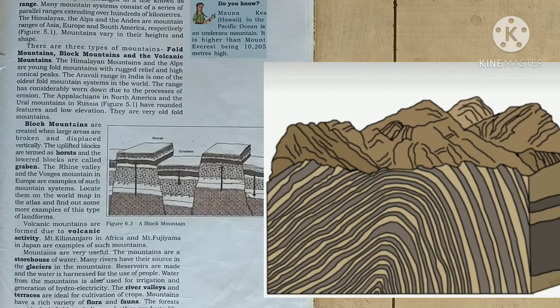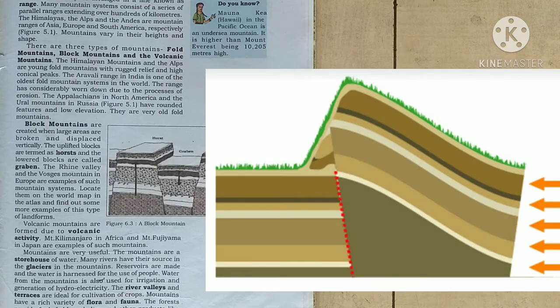The range has considerably worn down due to erosion. The Appalachians in North America and the Ural Mountains in Russia have rounded features and low elevation. They are very old fold mountains.